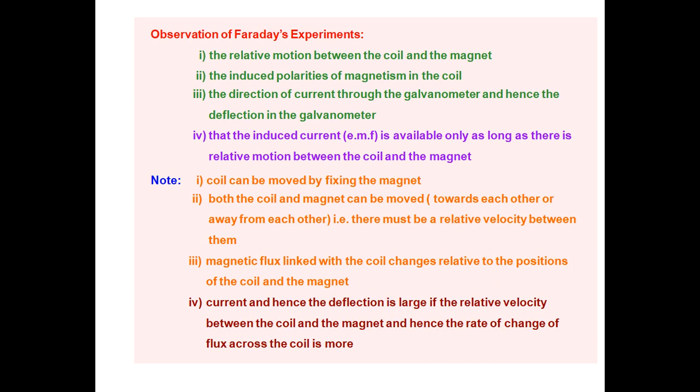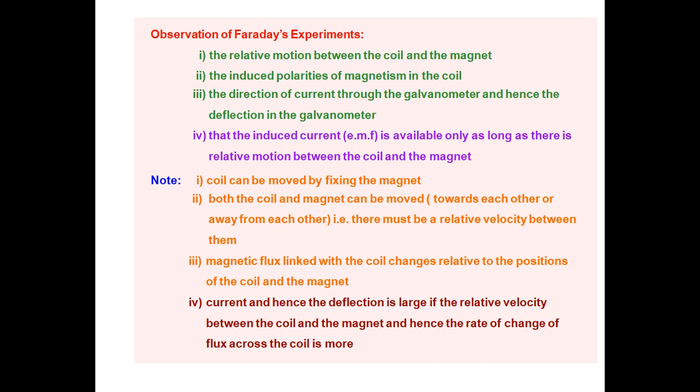If the magnet moves away from the coil, the galvanometer shows deflection to the opposite side, meaning the current flows in the opposite direction in the coil. So the deflection in the galvanometer and the direction of the current are both important.